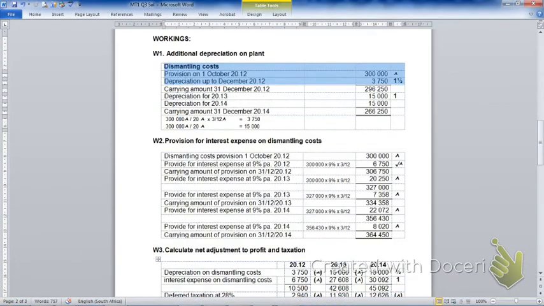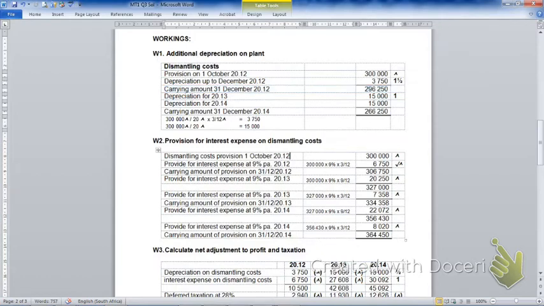Let's start off with the depreciation on the plant. You should have recognized the plant on 1 October 2012, the full 300,000, as we show you there. And then, for the rest of that year, calculate the depreciation up till the end of the year. Your adjustment to plant for the opening balance of the comparatives was then the 296,250.